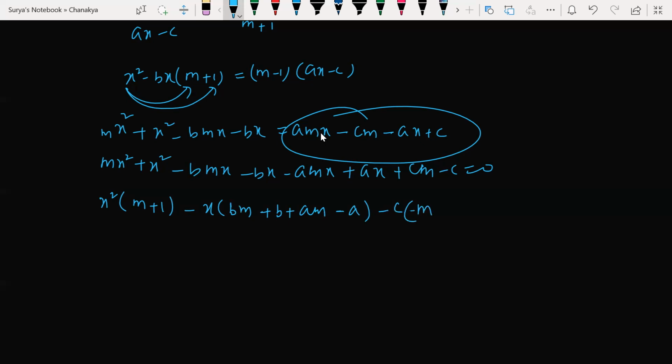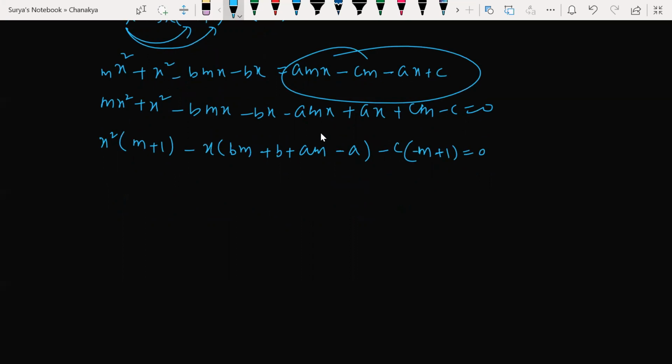Minus m plus 1. Correct? Or else you write it as it is, no problem. Minus c times m plus 1 is equal to 0. Correct? Clear?